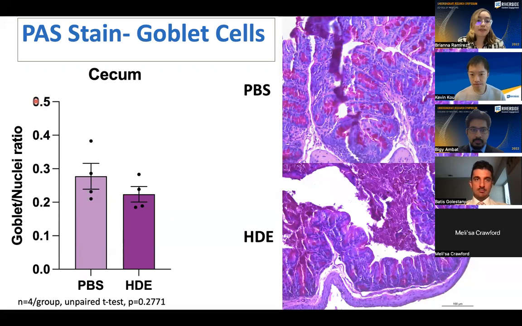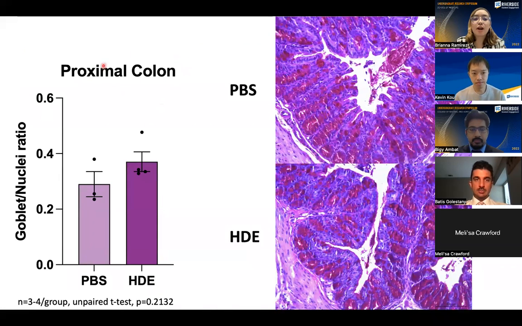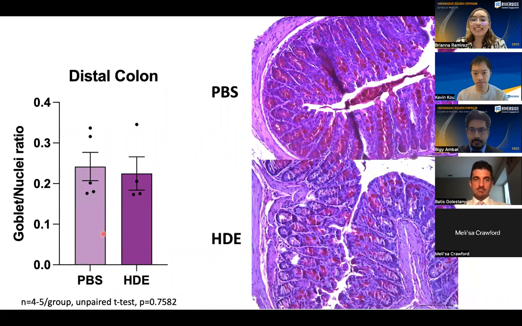And here we have that between the two different groups, and there was no significant difference in the goblet cell number within the cecum. As well as in the proximal colon, there was no significant difference of this goblet cell to nuclei ratio, as well as in the distal colon.